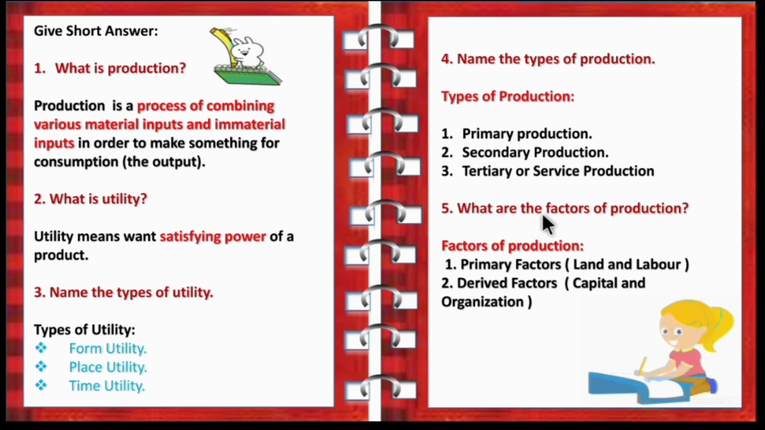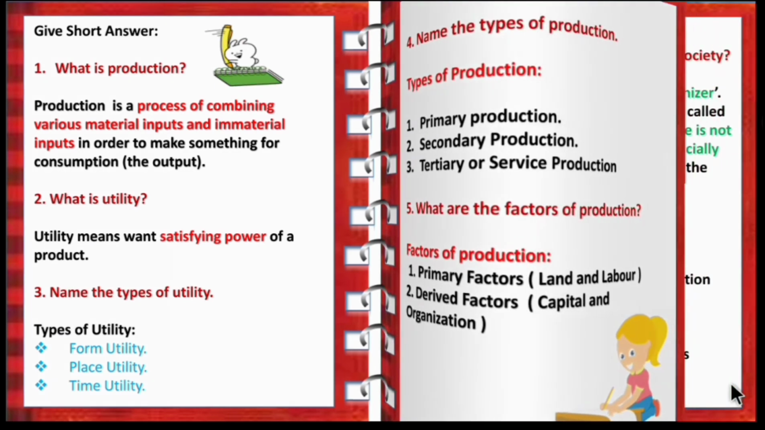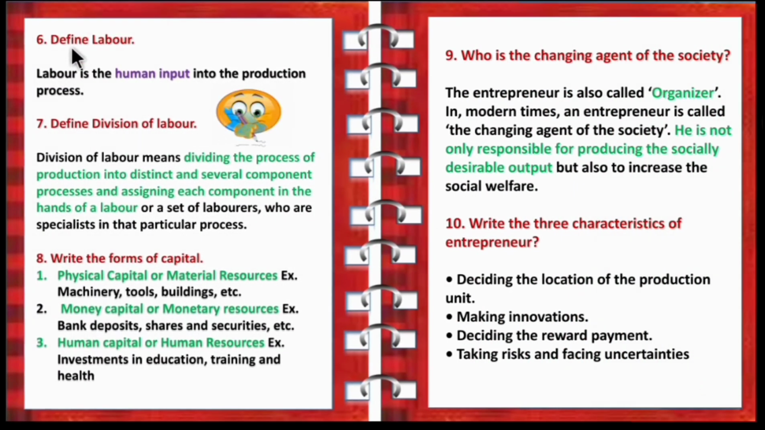Fifth question, what are the factors of production? Primary factors and derived factors. Under primary factors we have land and labor. Under derived factors, capital and organization. So make a note of this. So now let's move on to the next question, that is define labor. So who is a labor? He is the human input into the production process.